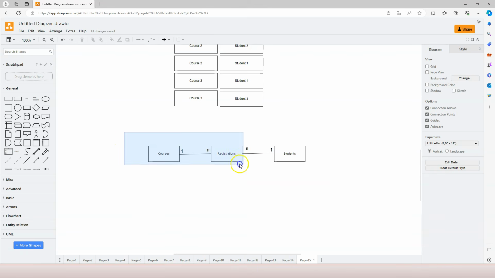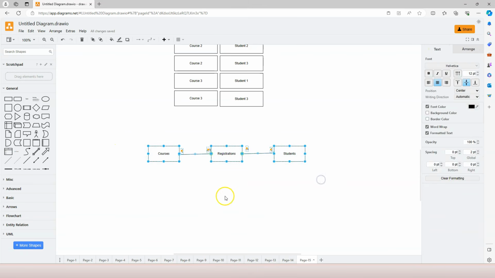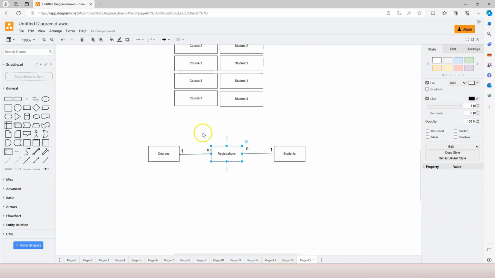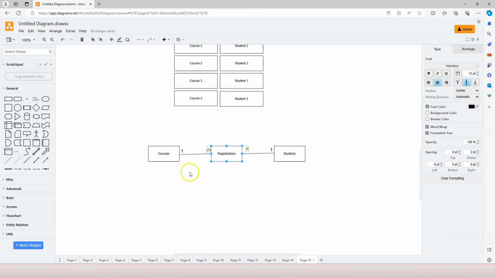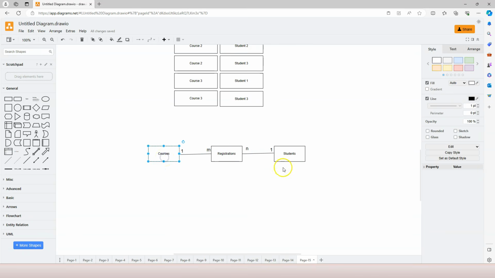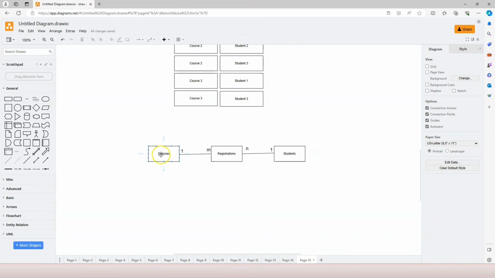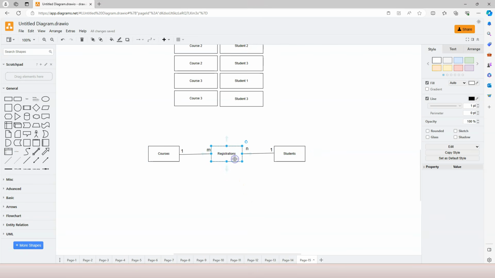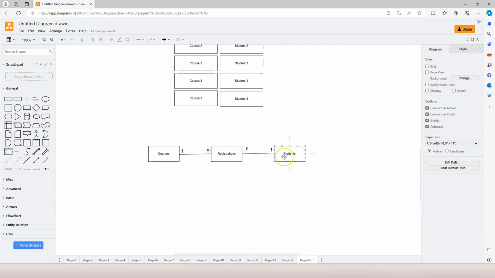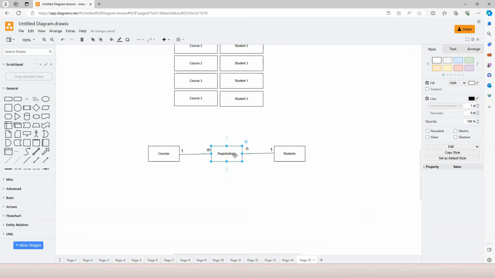So when you see this type of design on the paper, you will know that the table in between is a mapping table for the table on the left and on the right. From the table on the left to the middle is a one-to-many relationship. From the table on the right to the middle is a one-to-many relationship. Therefore, from the table on the left to the table on the right is many-to-many relationship. Same is true from the table on the right to the table on the left is a many-to-many relationship.